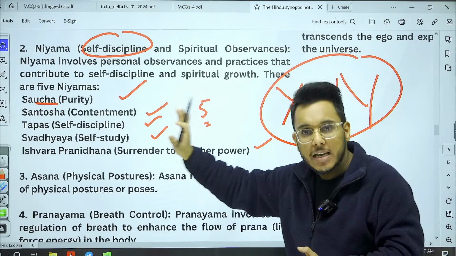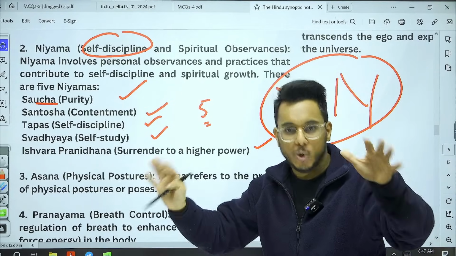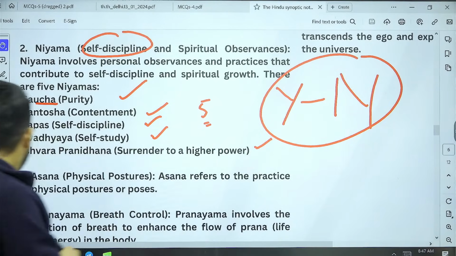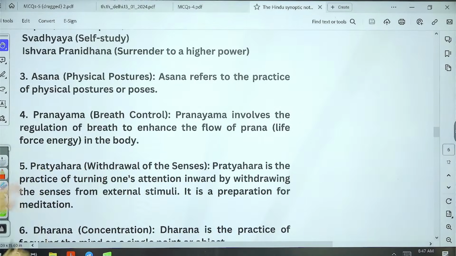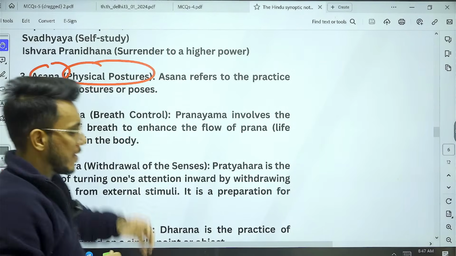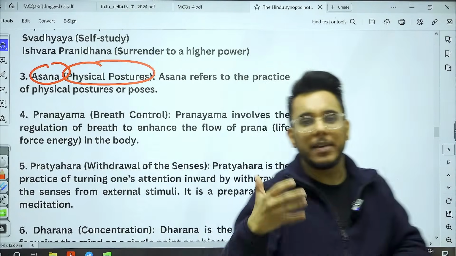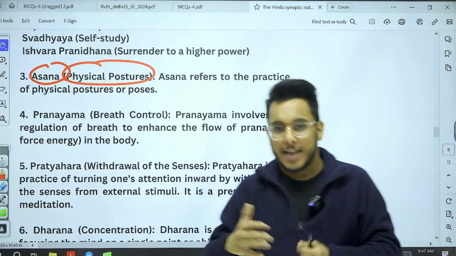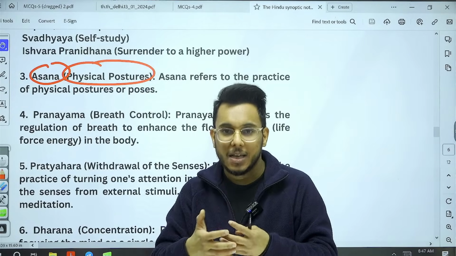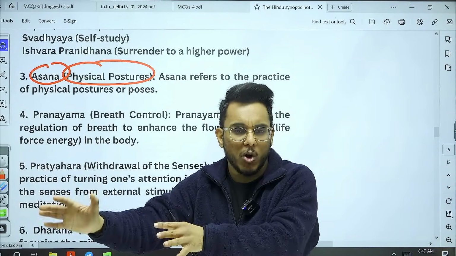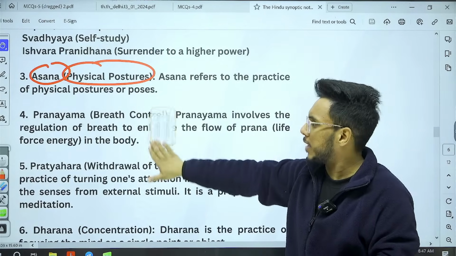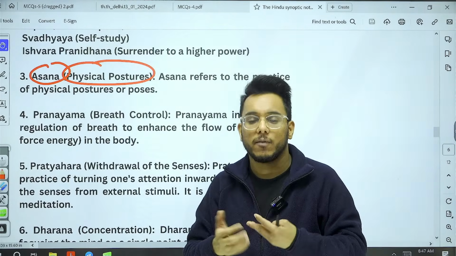However, after yam and niyam, there are 6 other limbs also that are there. So, let's see them also, because a question might come in this particular capacity. What are they? Third is asan. What is asan? Asan is to correct the physical posture. Now, guys, understand this thing, that when we normally talk about yoga, different asanas are there, different postures are there. Largely the physical yoga that is being followed nowadays pertains to the different types of asanas, and pranayam is also there.